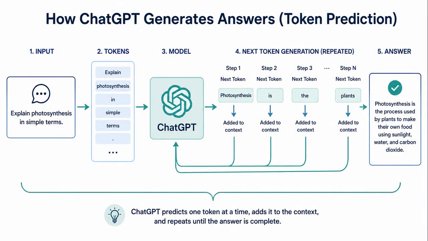Once why the term hallucination is used is clear, how ChatGPT generates answers becomes much easier to understand. Large language models generate text step by step. They break language into smaller pieces called tokens. They look at the context provided in the conversation. Then they predict what token should come next. This prediction continues until a full answer is formed. This is powerful for language generation. But prediction is not the same as fact-checking.